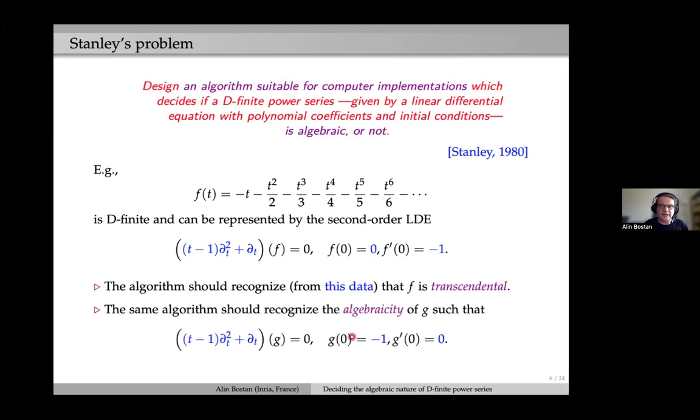One more example. The same algorithm should also be able to recognize the algebraicity of G such that, you see, the same differential equation holds, but I swapped the initial conditions. So this should also ring a bell in the sense that this property of being algebraic or transcendental does not uniquely depend on the linear differential equation. It very much depends on the initial conditions.